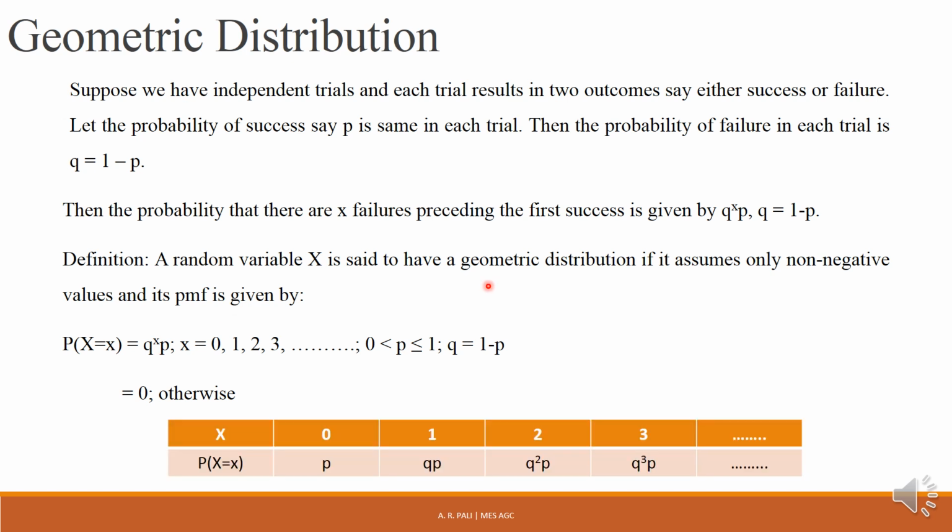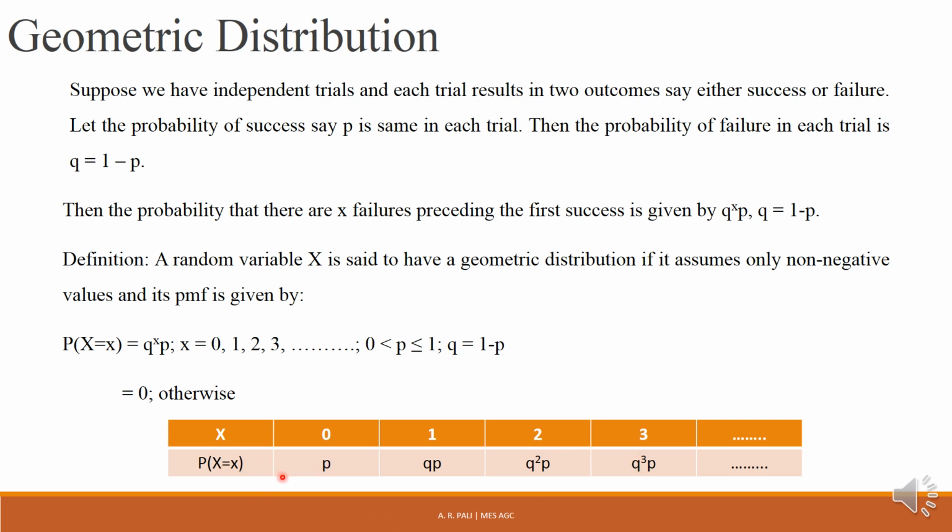Now if we put in this formula X equal to 0, P(X = 0) will become Q raised to 0 into P. Q raised to 0 is 1, and we'll take P as it is. So this is the probability X equal to 0. If we take X equal to 1, here Q raised to 1 into P, Q raised to 1 is Q, so it is QP. So probability X equal to 1 is QP. Similarly, probability X equal to 2 is Q raised to 2 into P. Probability X equal to 3 is Q raised to 3 into P.